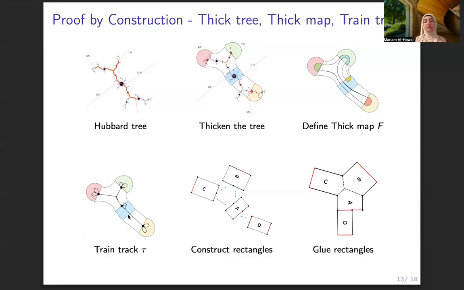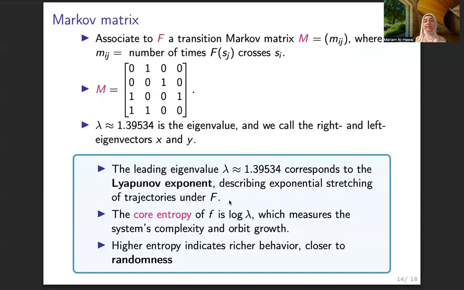Now, with this train track, look at the sides. I will construct these rectangles and then glue them. To construct these rectangles, we will first need to associate to the map on the train track a Markov matrix, where each entry counts the number of times the image of one side crosses another side. And then I will calculate the leading eigenvalue, which will be our dilatation or our Lyapunov exponent. And the core entropy of F is going to be log of that lambda.